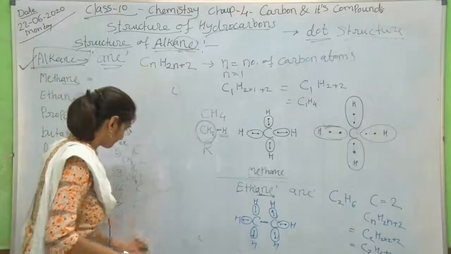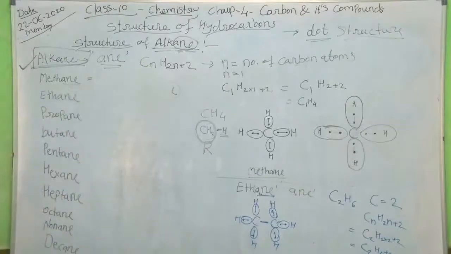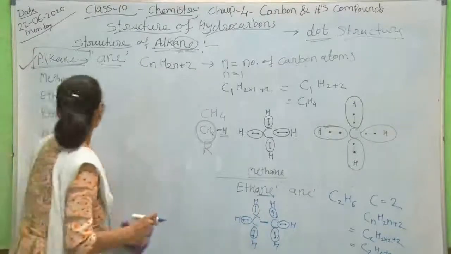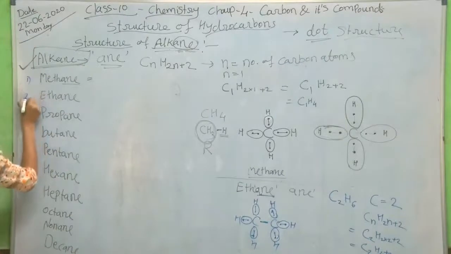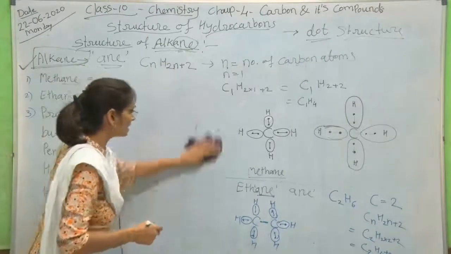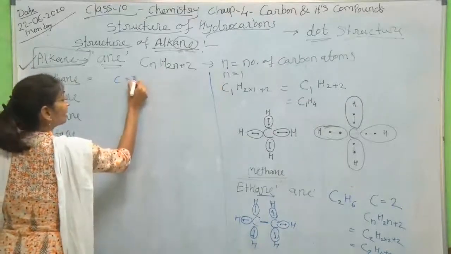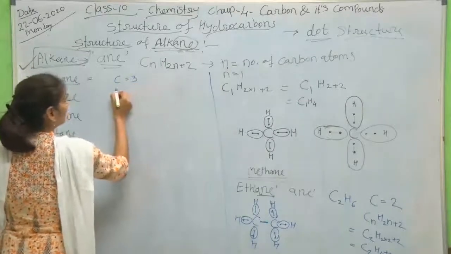Later on we will see the structure of propane. For propane we have 3 carbon atoms, so C is equal to 3 here. What is the formula?